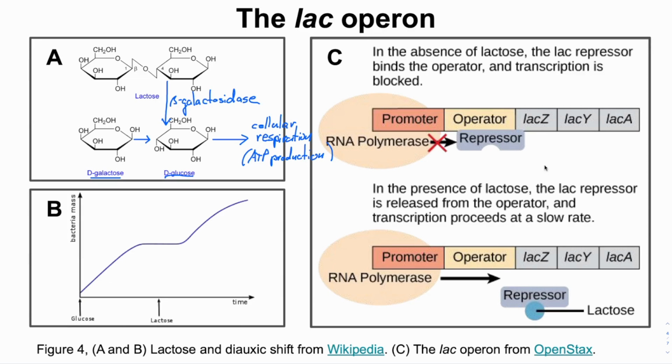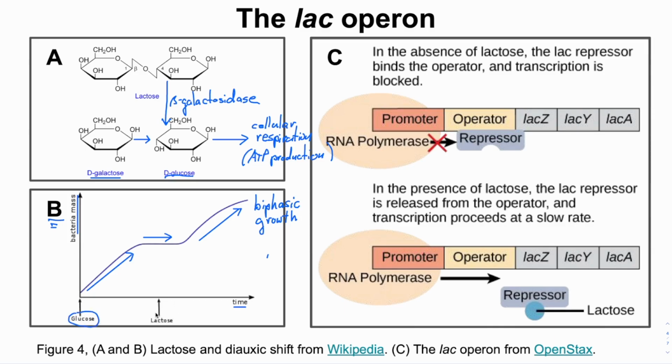Lactose metabolism is regulated, and we know this because of data like that shown in panel B. In this experiment, bacteria are grown in the presence of glucose and lactose. The growth of the bacteria is shown along the y-axis, and time is shown along the x-axis. Initially, growth is rapid, but then plateaus before beginning rapid growth again, a biphasic growth curve. Marked along the x-axis is the fuel being consumed. The bacteria are initially consuming glucose almost exclusively, and then later on they start to consume lactose.